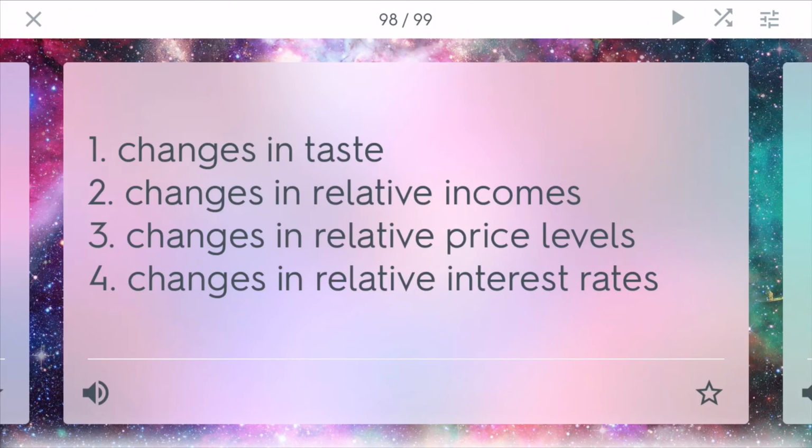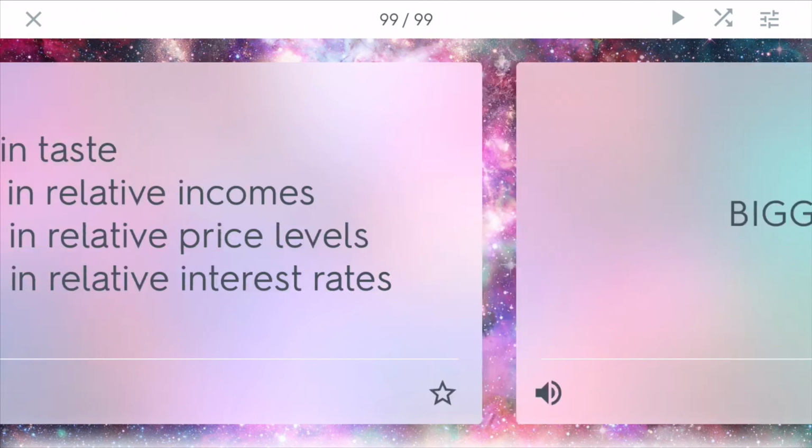Also, changes in relative price levels. Price levels, if you have too high of a price level for a certain type of currency, that's not good because it causes inflation. So you want sort of lower price levels to keep a currency strong. And also changes in relative interest rate. If a different country has a high interest rate for saving for their types of currencies, people might want to take their current currency in exchange for that foreign type of currency. So when they store that money in the foreign banks, they can earn more interest. That changes things as well.